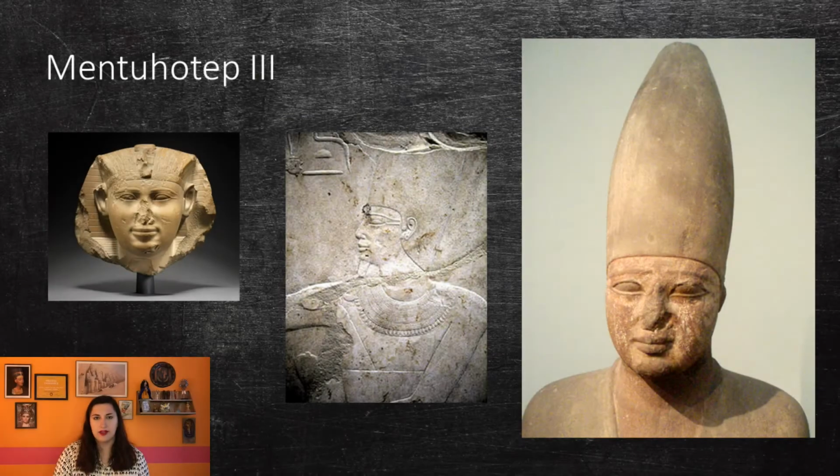The next pharaoh of the 11th dynasty is Mentuhotep III, who most likely was the son of Mentuhotep II. He reigned for about 12 years after his father died. During his reign, he completed an expedition to Punt, as well as several architectural innovations. This expedition left from the city of Koptos and traveled through Wadi Hammamat, which is a dry riverbed that runs from the city to the Red Sea.